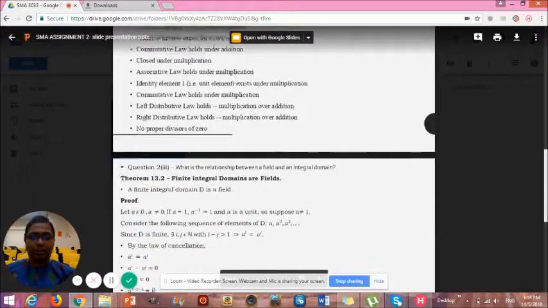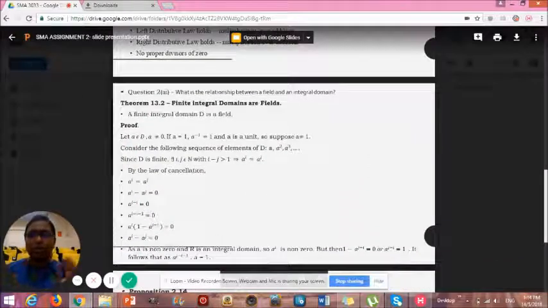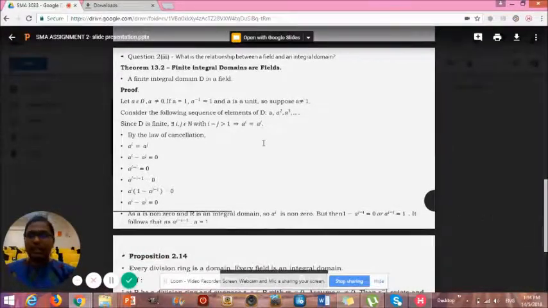Next we move to question number 2, Roman 3. What is the relationship between a field and an integral domain? Basically there are a few theorems in this. I'm going to point out two theorems. The first theorem will be that a finite integral domain D is a field. To prove this, I have listed out a few steps.